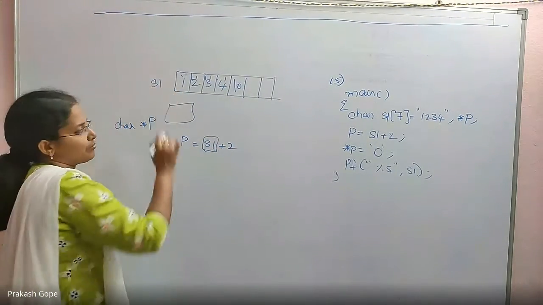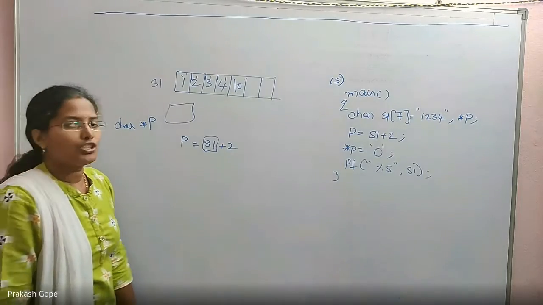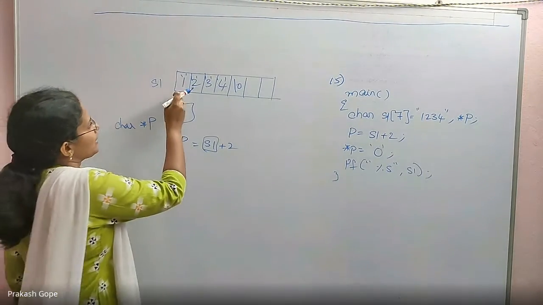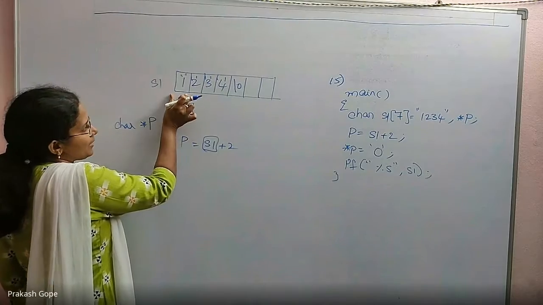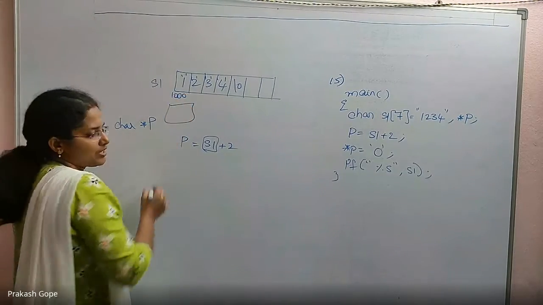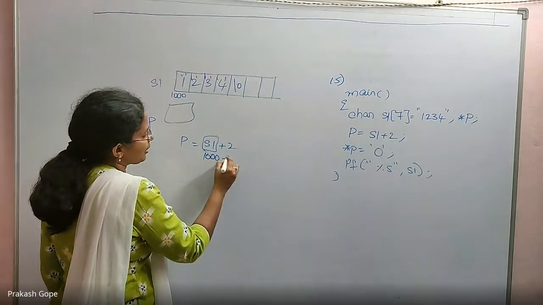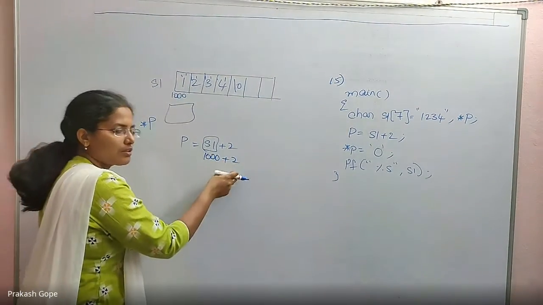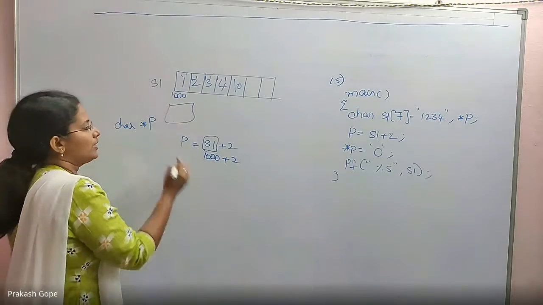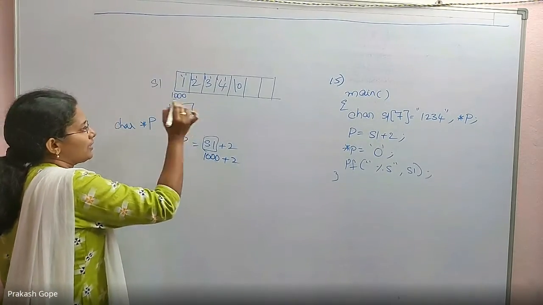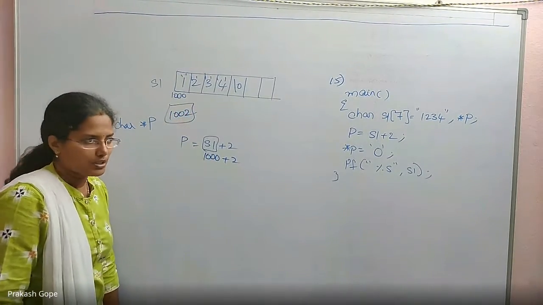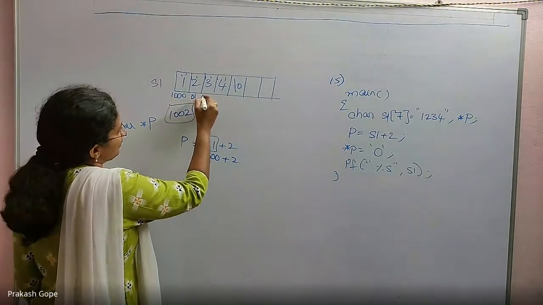This is the array name. The array name indicates the first element's address. The first element is a character, so its address, for example, 1000. So S1 is 1000. 1000 plus 2, because it is char star, is 1002 only. So that is assigned to P. So 1002 is assigned to P. So this is 1001, this is 1002.